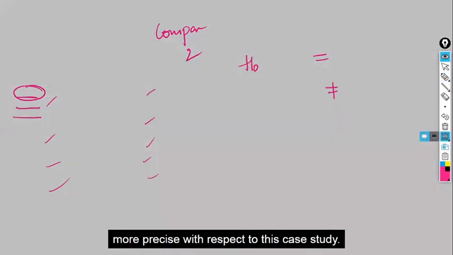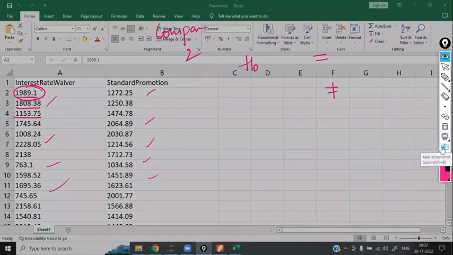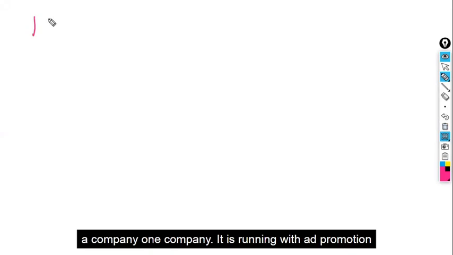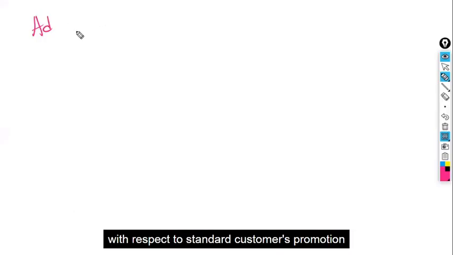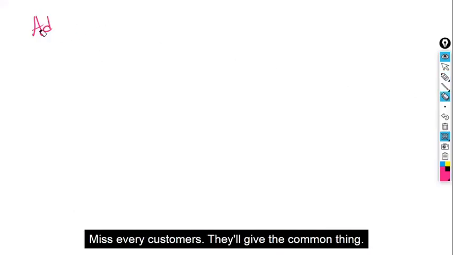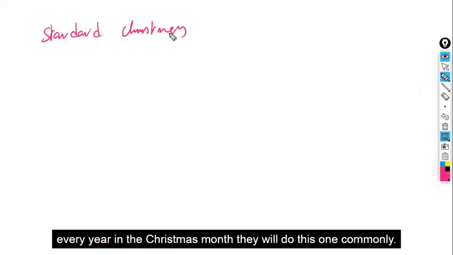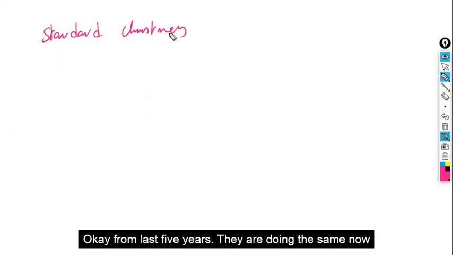To be more precise with respect to this case study, let me explain it. There is a company running an ad promotion with the standard Christmas promotion. Every Christmas they give the common thing, the standard Christmas promotion. Every year in the Christmas month they do this commonly. For the last 5 years, they are doing the same.